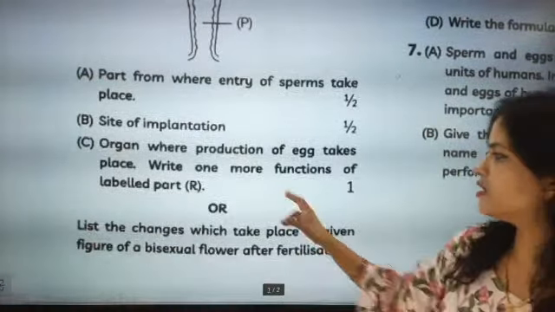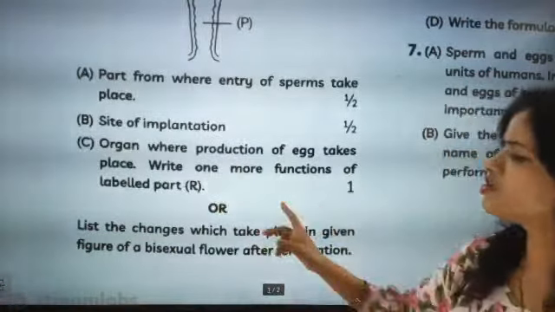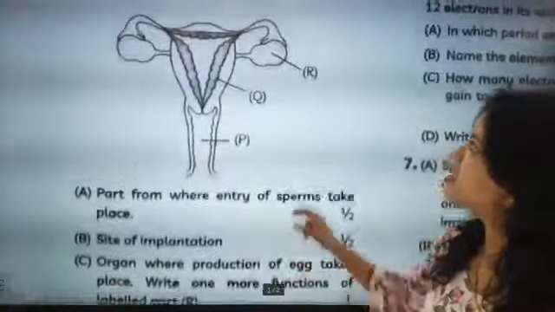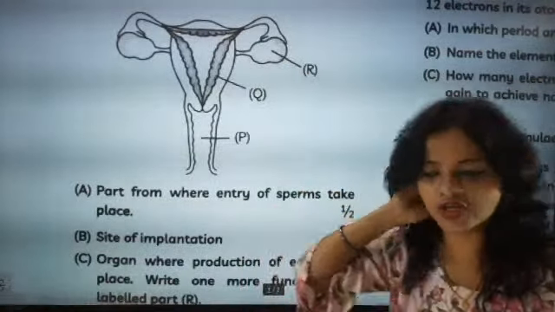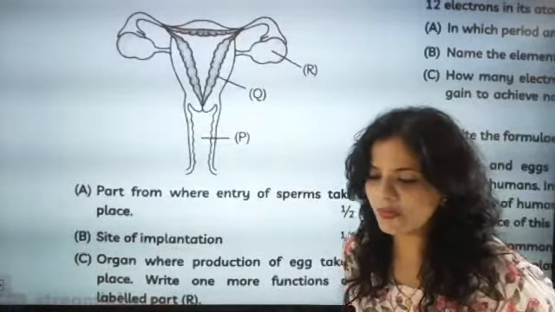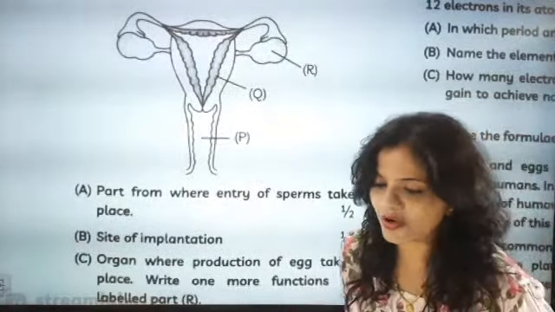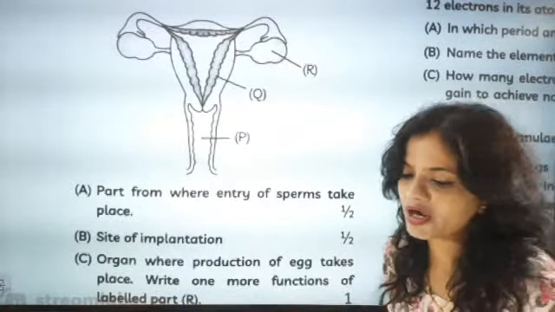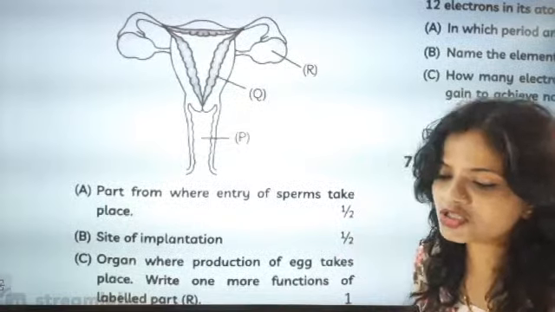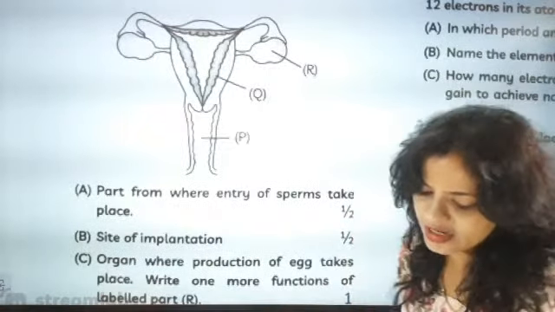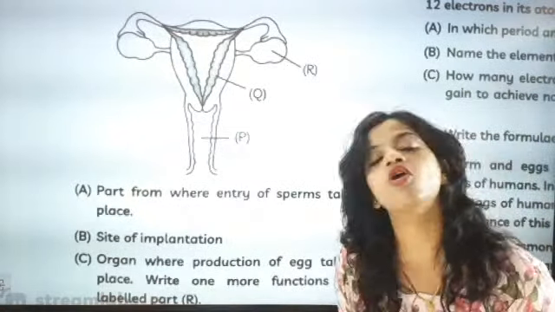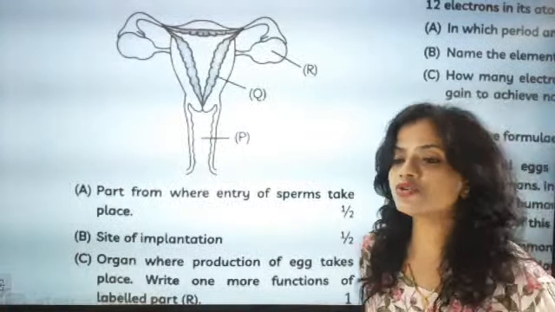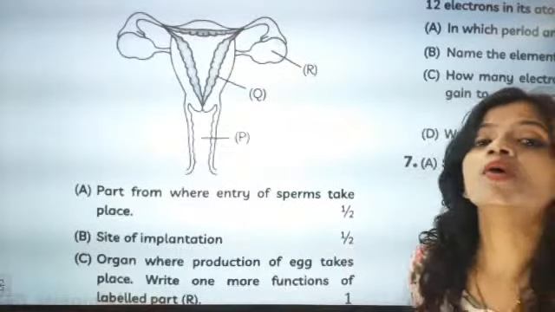Now write one more function of labeled part R. So what is one more function of this labeled part? It is releasing the female hormones, estrogen and progesterone, and this estrogen helps at puberty time.